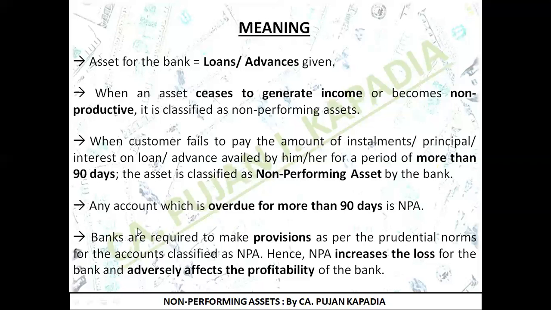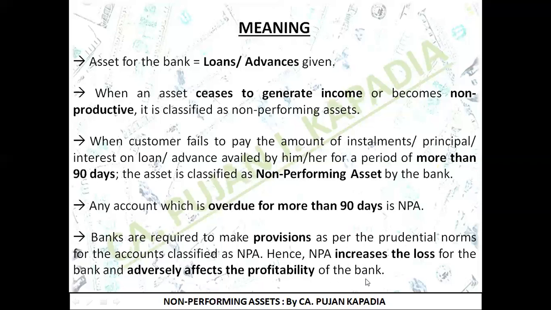The last point I've written over here is banks are required to make provisions as per the prudential norms that we had discussed in the last slide for the accounts classified as NPA. As I have told you, on the basis of the period from when the account was NPA, securities available and the realizable value of the securities, I am going to make appropriate provisions for that particular account. Why am I making the provisions? I have written over here: hence, NPA increases the loss for the bank and it adversely affects the profitability of the bank.